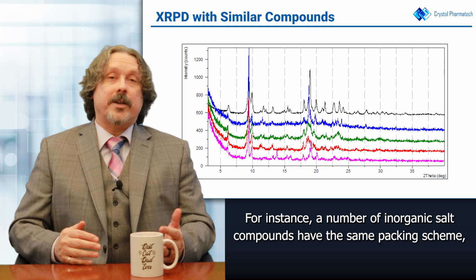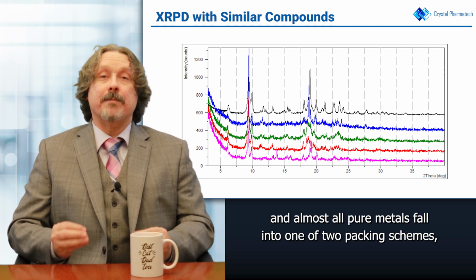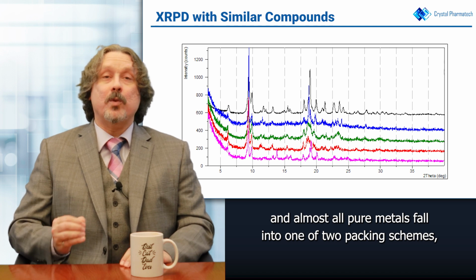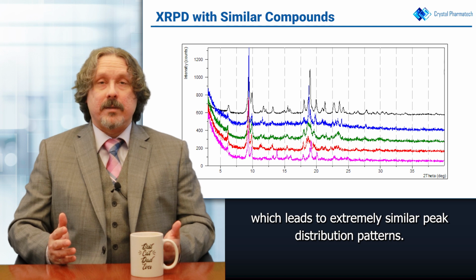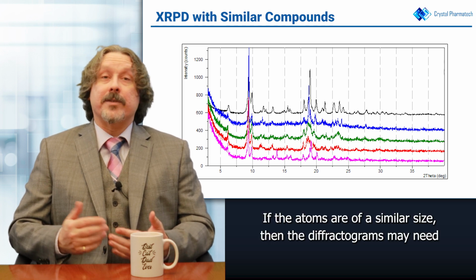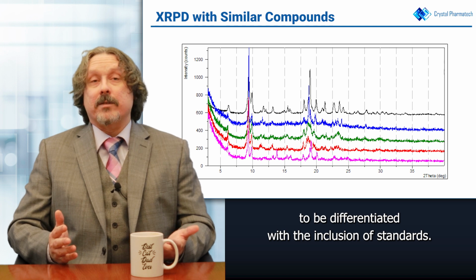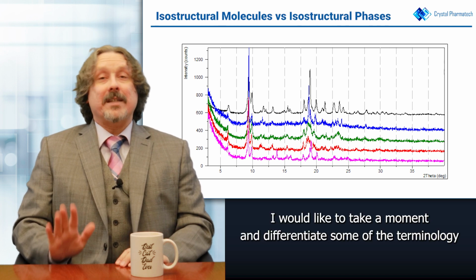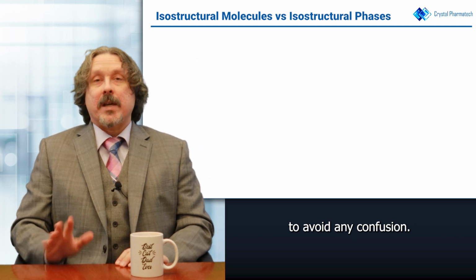For instance, a number of inorganic salt compounds have the same packing scheme, and almost all pure metals fall into one of two packing schemes, which leads to extremely similar peak distribution patterns. If the atoms are of a similar size, then the diffractograms may need to be differentiated with the inclusion of standards. I would like to take a moment and differentiate some of the terminology to avoid any confusion.